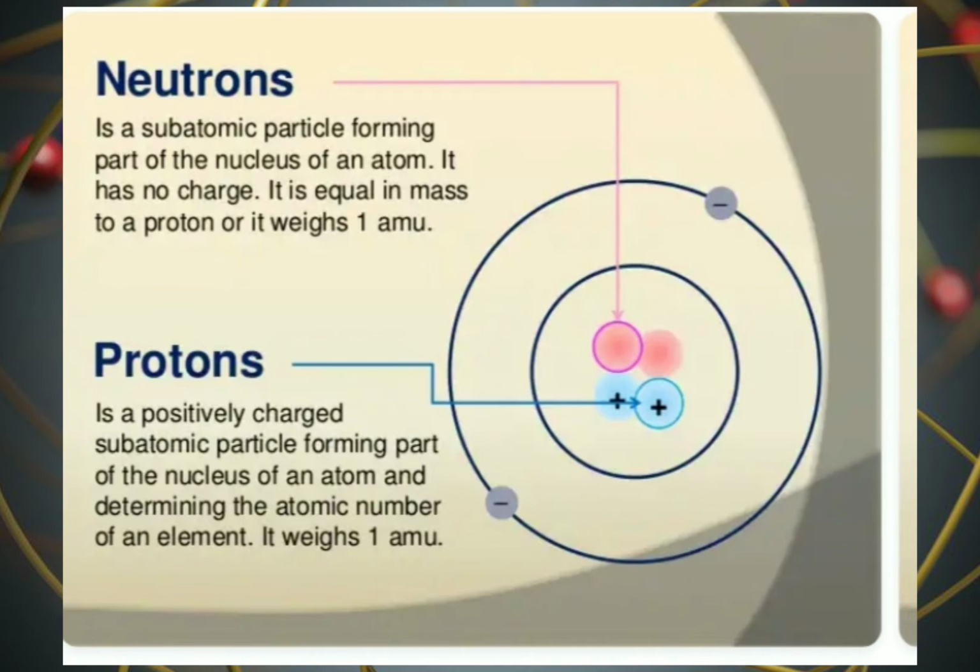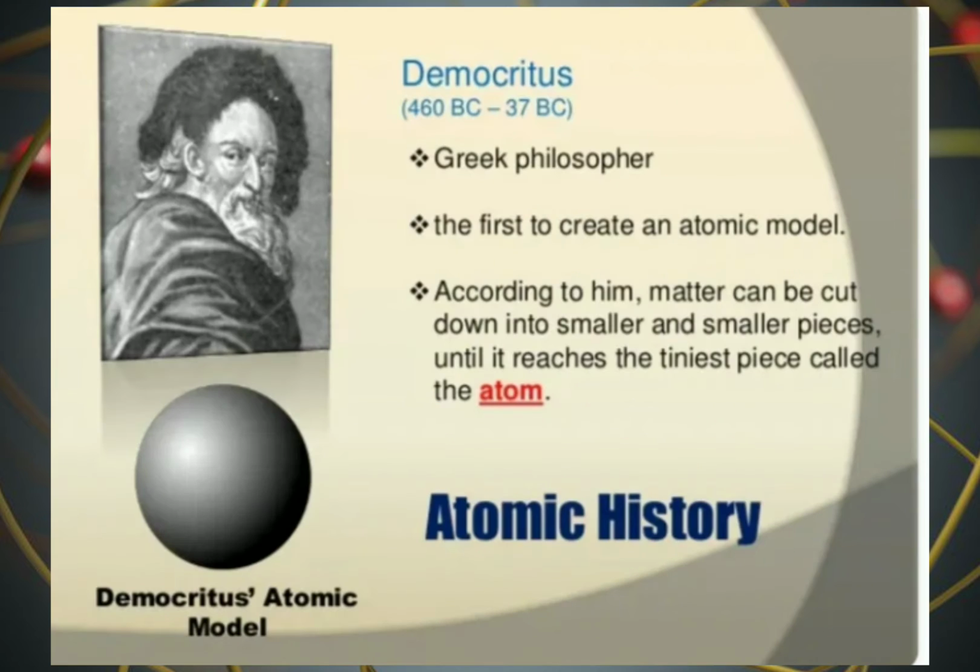Neutrons is a subatomic particle forming part of the nucleus of an atom. It has no charge. It is equal in mass to a proton, or it weighs 1 amu. Protons is a positively charged subatomic particle forming part of the nucleus of an atom and determining the atomic number of an element. It weighs 1 amu.